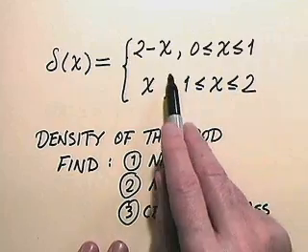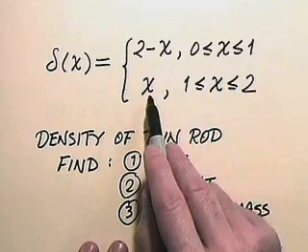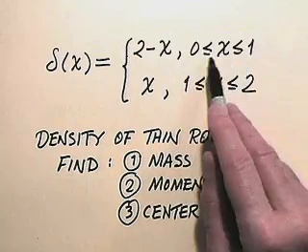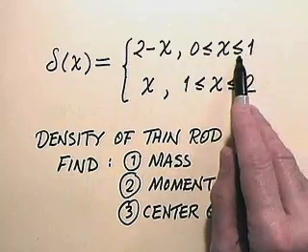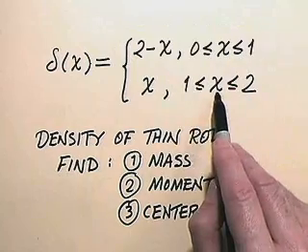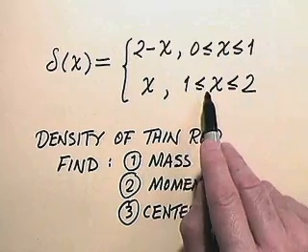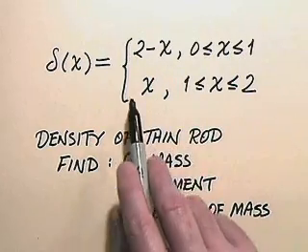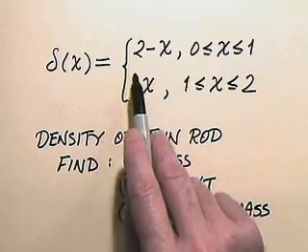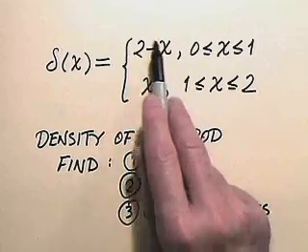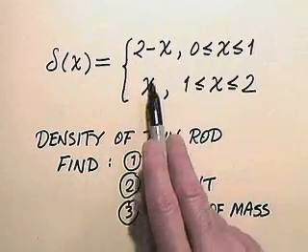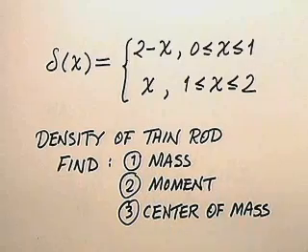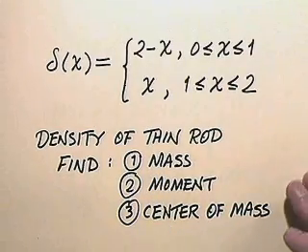Notice when x equals 1, either expression gives the value 1. So we don't have to worry about saying 0 less than or equal to x less than 1, for instance, and x greater than or equal to 1 here. In any case, that's our density function. And notice in integrating this, we're going to have to integrate from 0 to 1 using this expression, and then from 1 to 2 using this. We want to find the mass, the moment, and the center of mass.